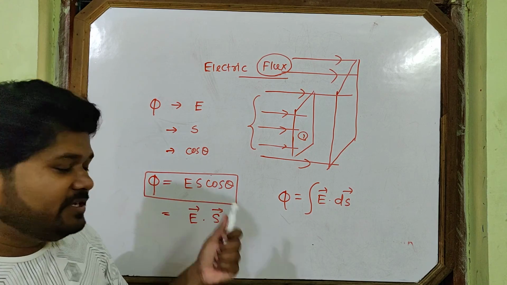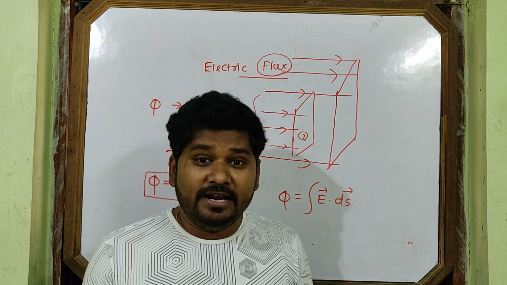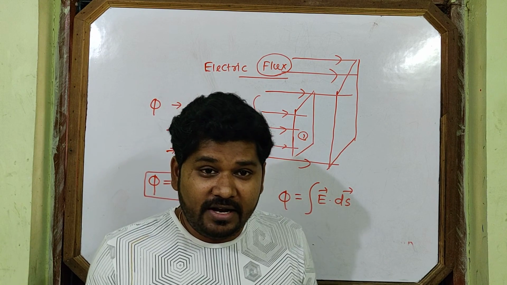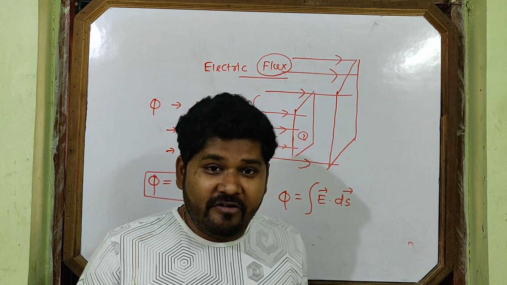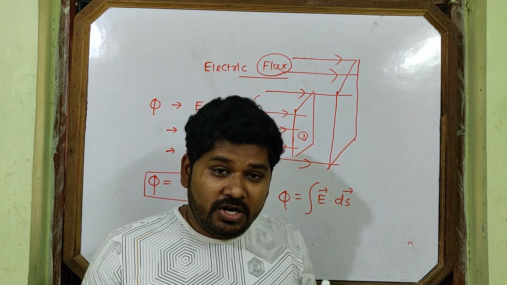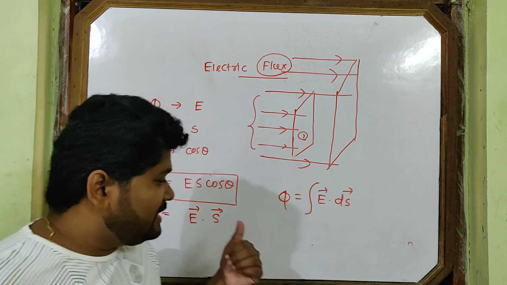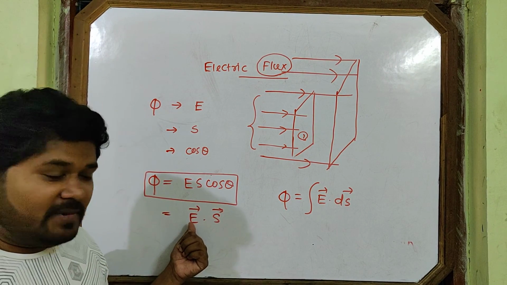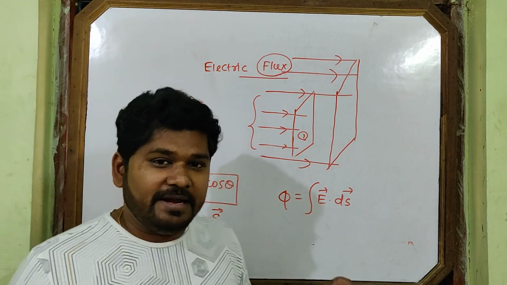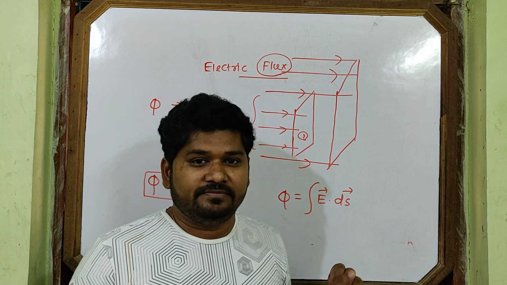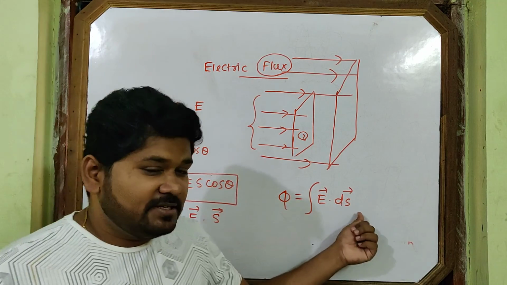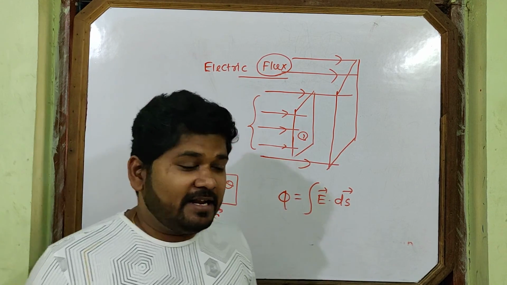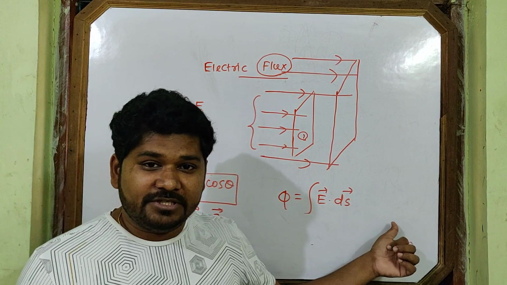So if the question comes, define electric flux, what can we write? Electric flux linked with a surface is defined as the dot product of the electric field intensity and the areal vector of the surface. Simply we can write it like this, or we can write it as the surface integral.